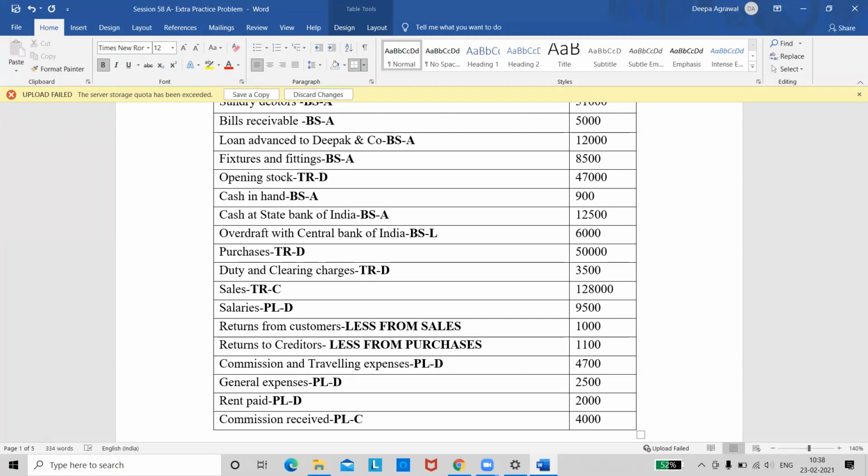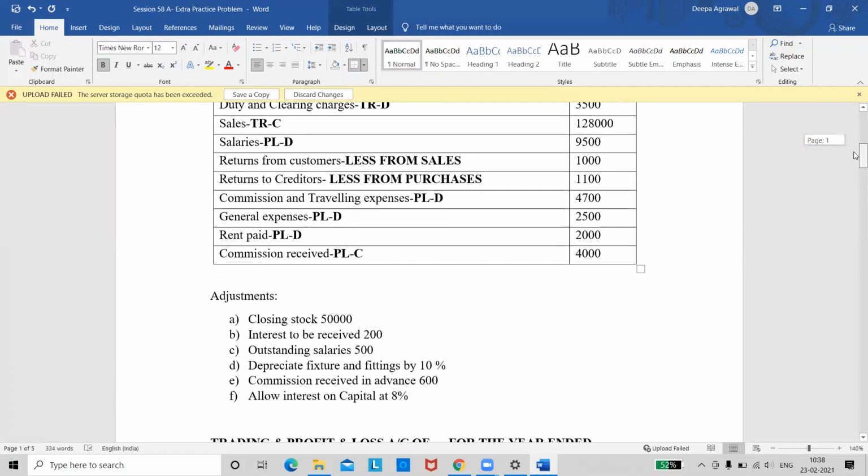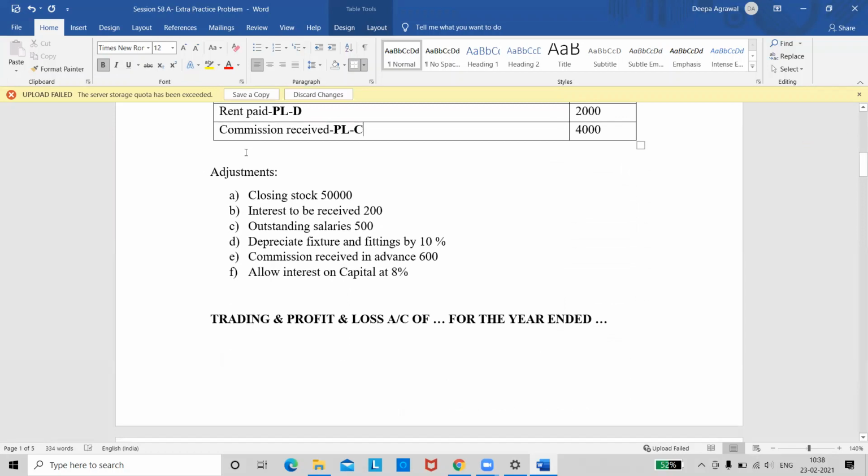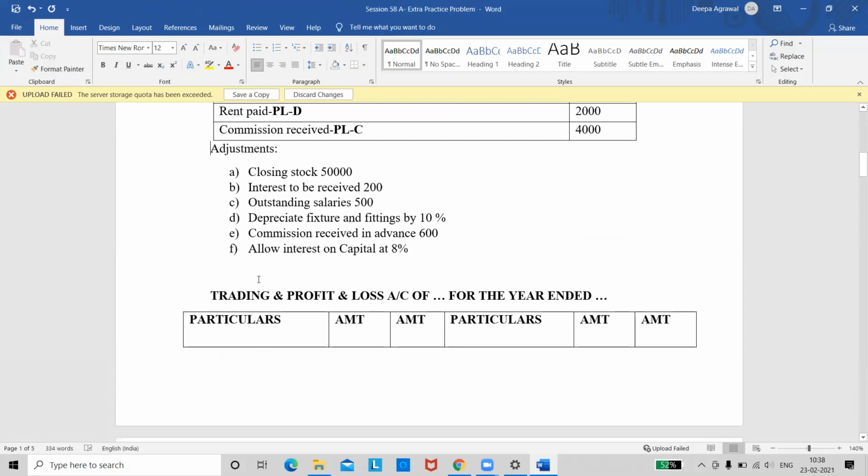So we have taken all the entries, we have written all these details. Now what do we do? What is the next step? Adjustments. We need to quickly write down the adjustments. So put your heading as adjustments and note down the adjustments quickly.